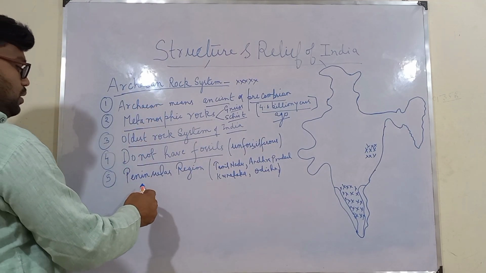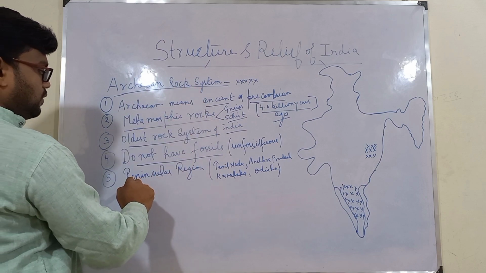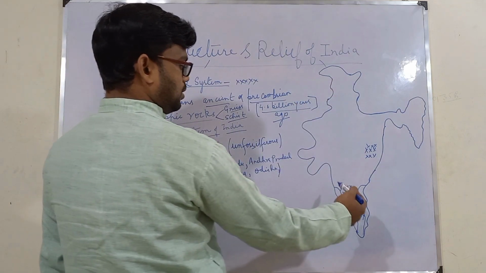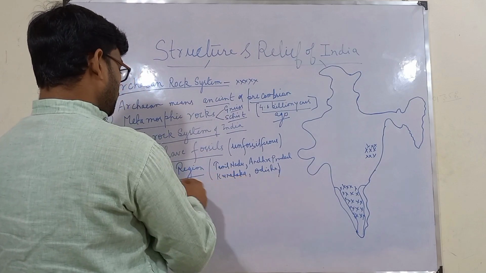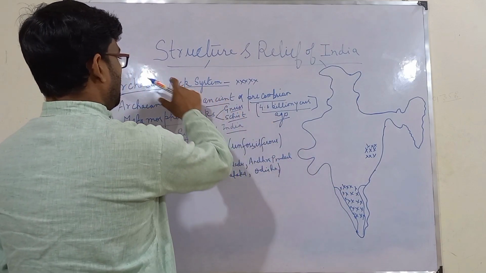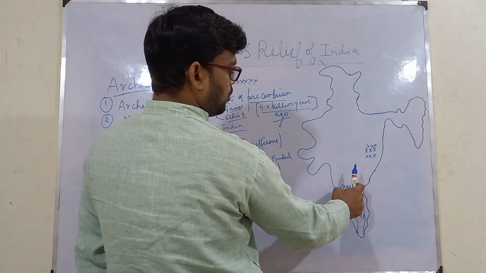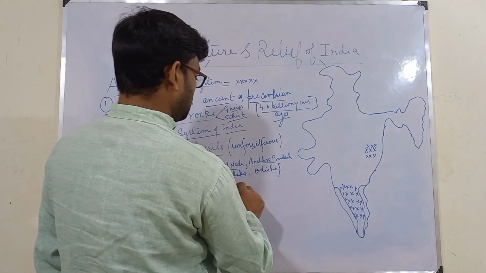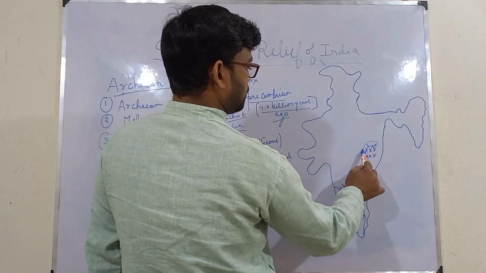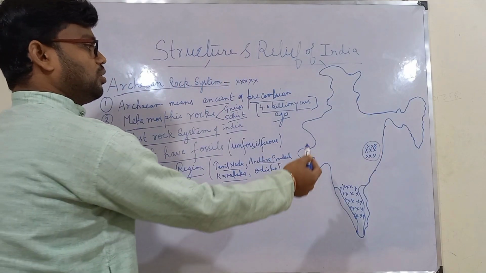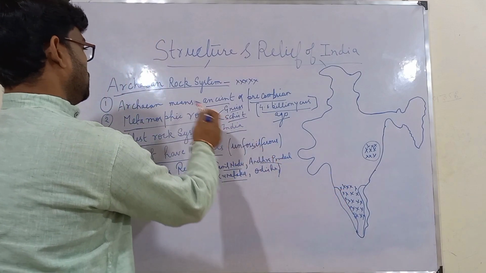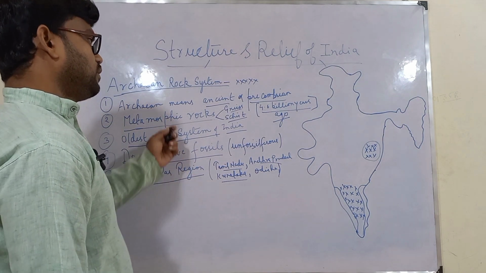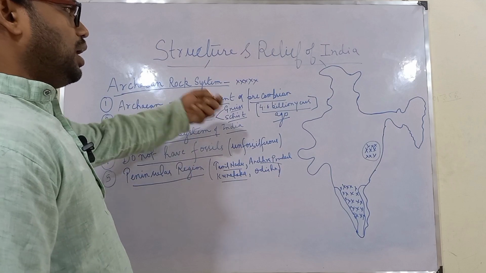And the fifth point about this Archean rock system is where they are found. They are found in the peninsular region. I have drawn a rough sketch of India, and I have tried to mark the location where Archean rocks are mainly found. These are mainly found here in the peninsular part, mainly in parts of Tamil Nadu, here Andhra, Karnataka, and then here parts of Odisha. So you can also draw a rough sketch and try to mark the location of this Archean rock system and note down these 5 important points about it. Similarly, we will note down important points about other rock systems.